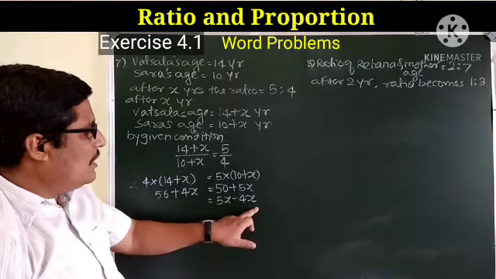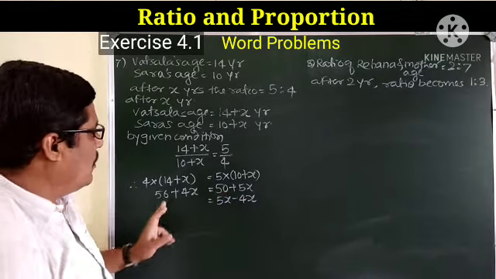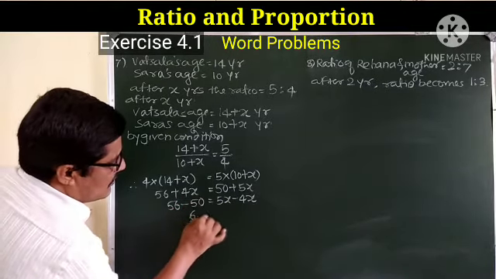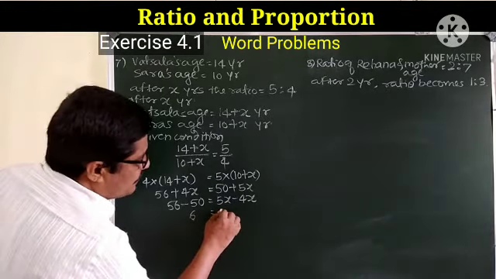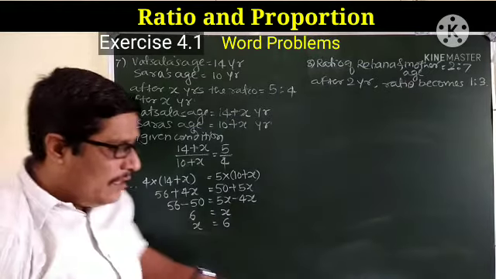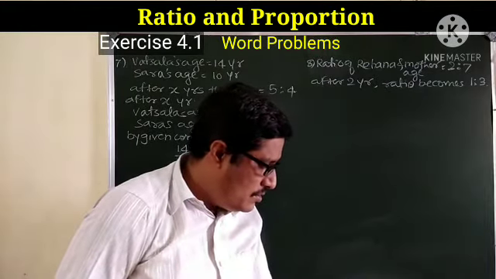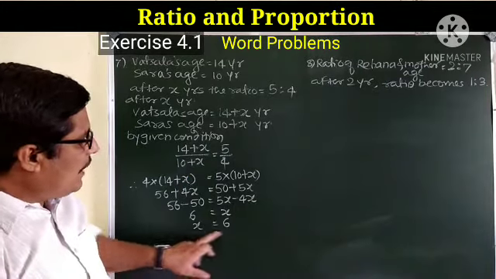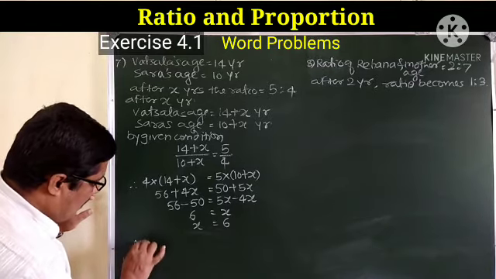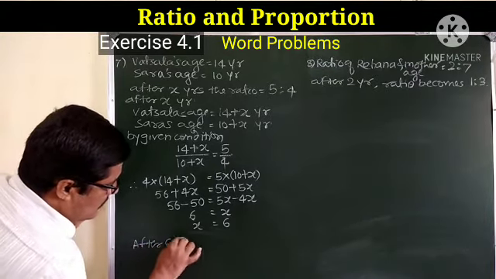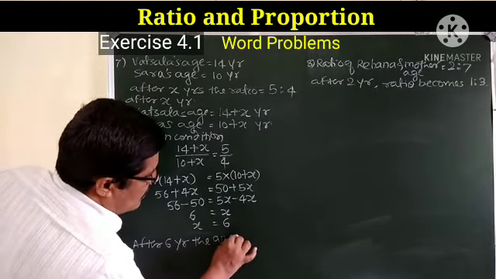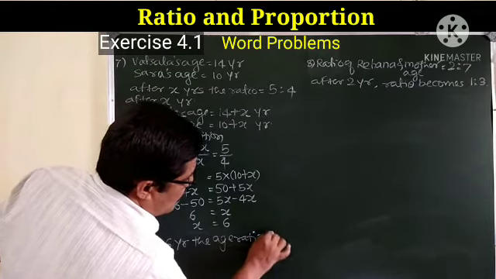Take this 4x on that side and take this 50 on left hand side. So 56 minus 50, that is 6 is equal to x. So x is equal to 6. Then we have to find out this value x. So here we can write in sentence, after 6 years the age ratio will be 5:4.